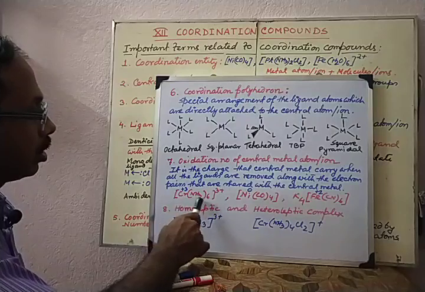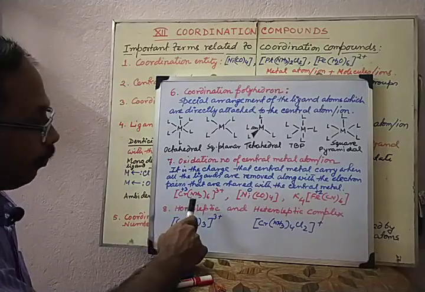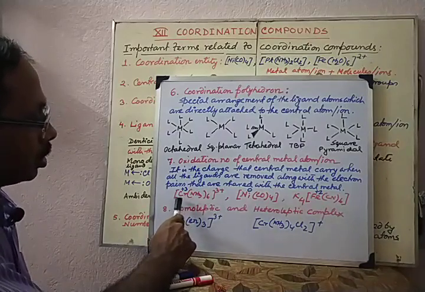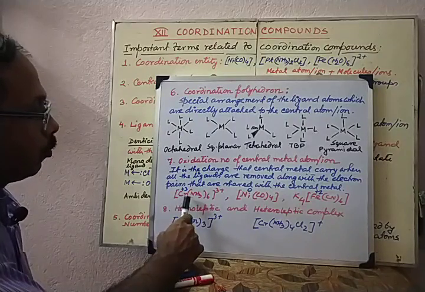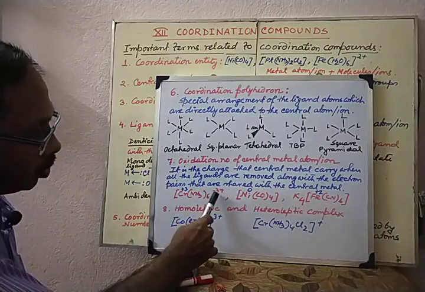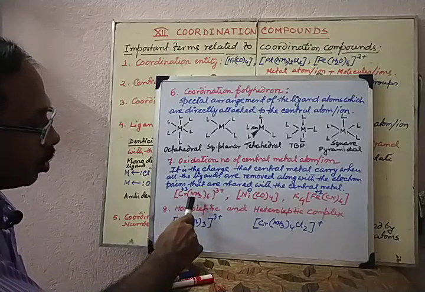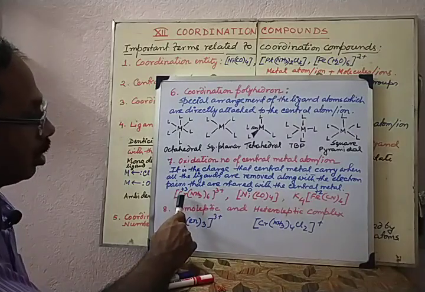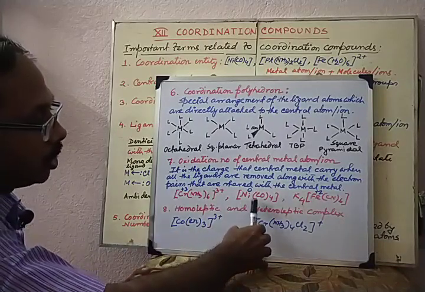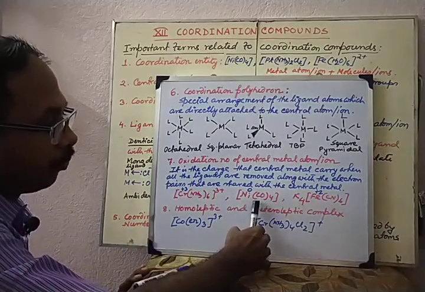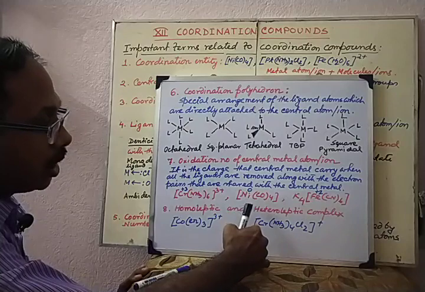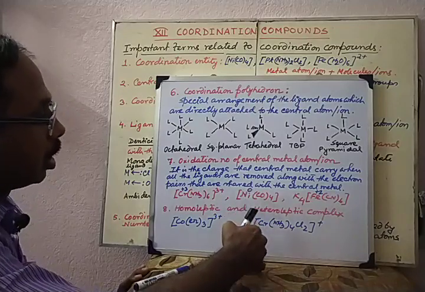That means, say in this complex 6 NH3 groups are there. The nitrogen atom of the NH3 group is ligating with, say, the chromium here. Now if we remove all these NH3 molecules, then what remains? Chromium 3 plus, because NH3 is neutral. So the oxidation number of chromium here is 3 plus. Now you find in this complex CO, the carbonyl group. If these carbonyl groups are removed, those are neutral, so a neutral nickel atom remains. So its oxidation number is 0.